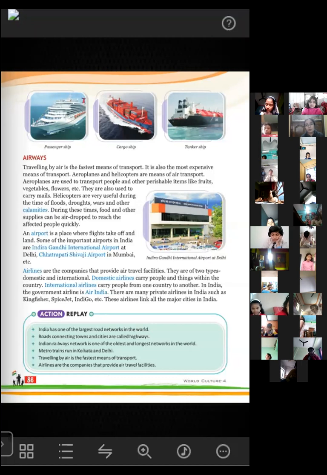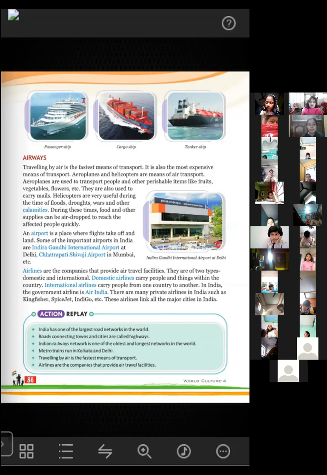so many things like food. The people who are staying there who cannot get food, we can reach them with food, we can drop the food from the helicopter so that it can reach the affected people very quickly.